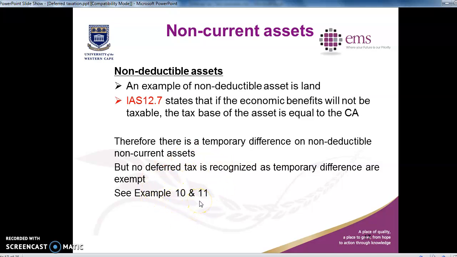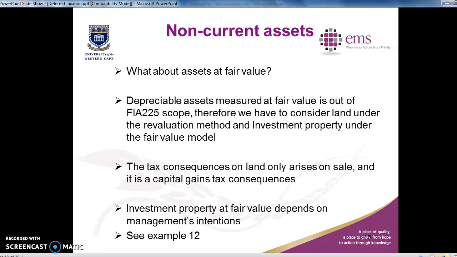So you guys can have a look at examples 10 and 11. Please have a look. I'm not doing an example with you guys. I want you to look at examples 10 and 11. I'm going to give you a big, consolidated example to do, so I won't be doing a small example.